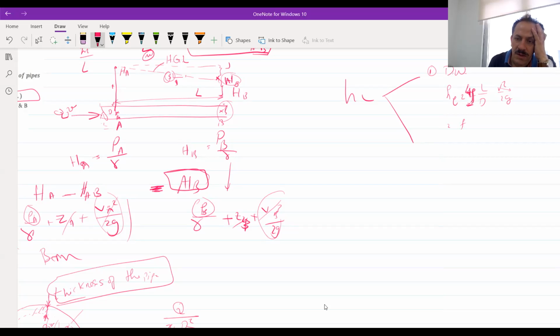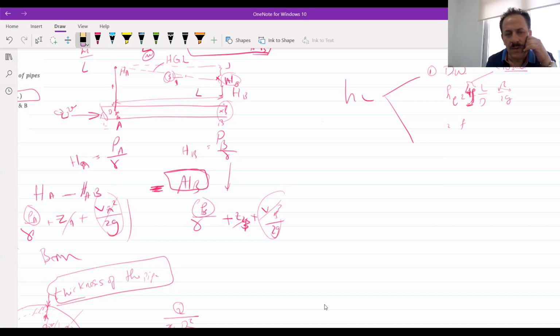For the closed pipes, we have 4, I think. Usually the Darcy-Weisbach was for the open channel, so 4 means 4 L over D. For the closed pipes, we have 4, but for the open channels, we have only F L over D, v squared over 2g.